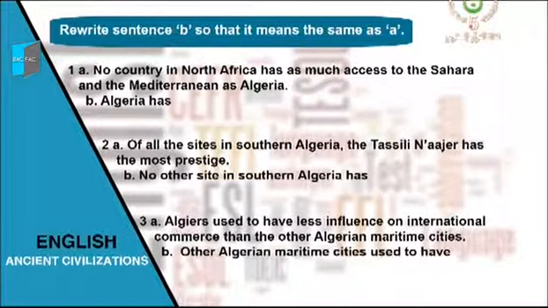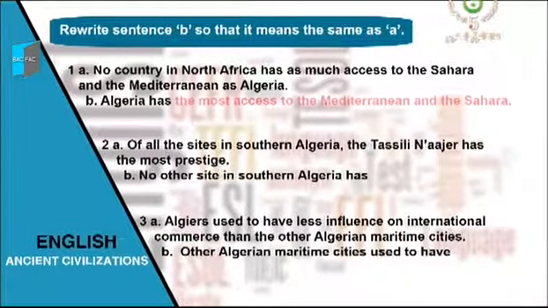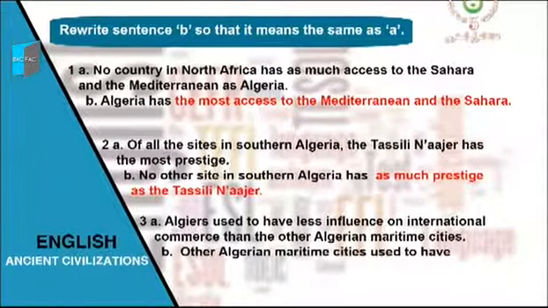I suppose now you are ready to get the correction of the first sentence. Let's do it together. No country in North Africa has as much access to the Sahara and the Mediterranean as Algeria. So Algeria has the most access to the Mediterranean and the Sahara. Good. The second one. Of all the sites in southern Algeria, the Tassili Najar has the most prestige. This means that no other site in southern Algeria has as much prestige as the Tassili Najar.